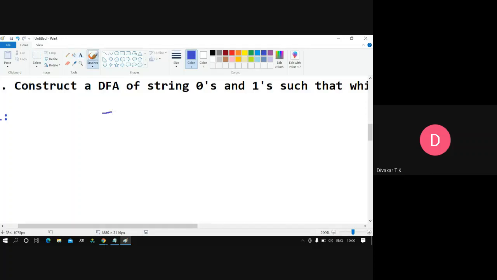So now I can say that sigma is equal to {0, 1}. What are the symbols now? The symbols will be 0 and 1 here.